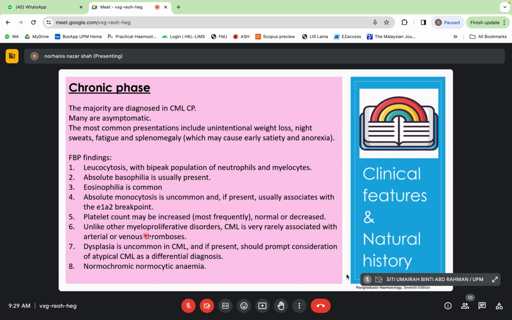Unlike the myeloproliferative disorders, CML is very rarely associated with arterial and venous thrombosis. Dysplasia is uncommon in CML, but if present, should prompt consideration of atypical CML as a differential diagnosis. And last but not least, there is normochromic normocytic anemia in the FBP findings.